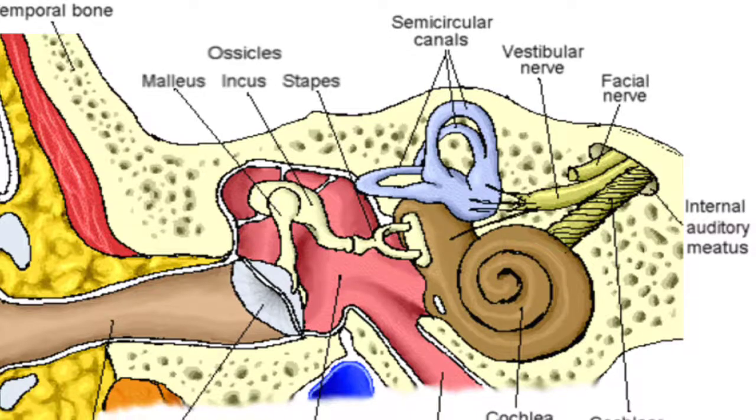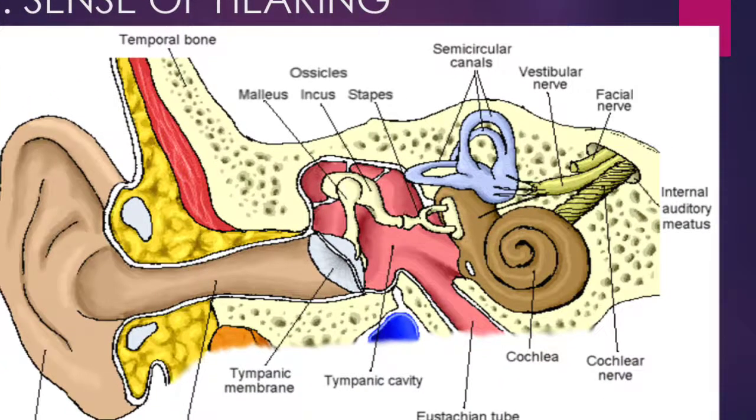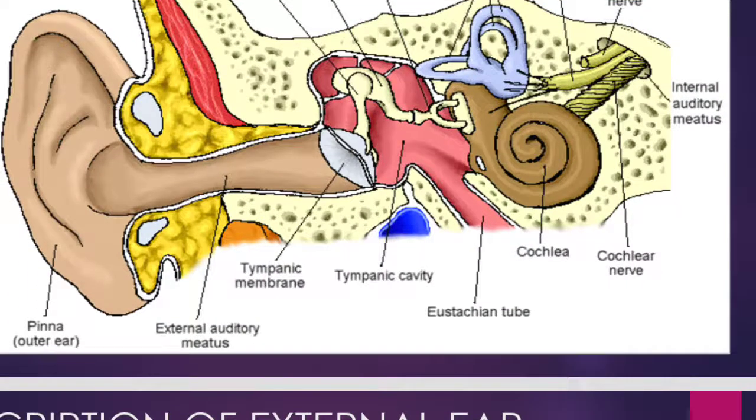Now what else can we observe here? This is the spiral shaped, that is the snail shaped cochlea. Yes, and the cochlea is a spiral shaped structure and it has 3 tubes.